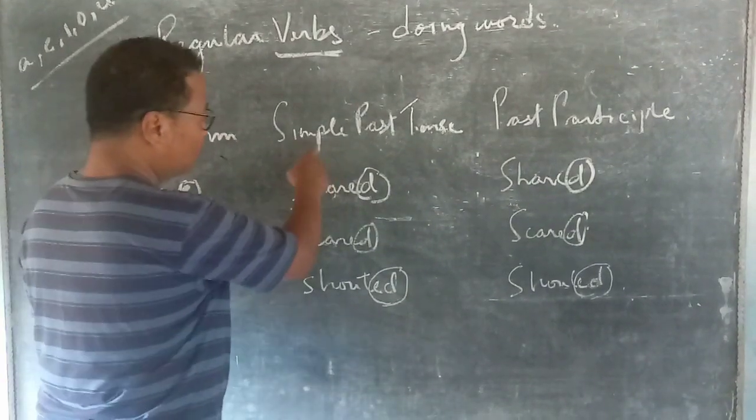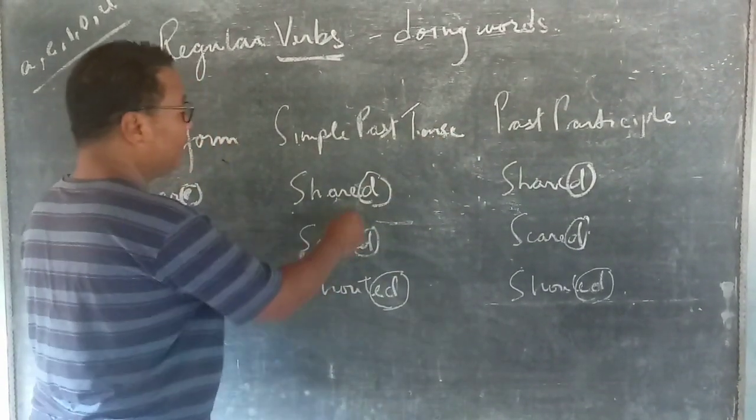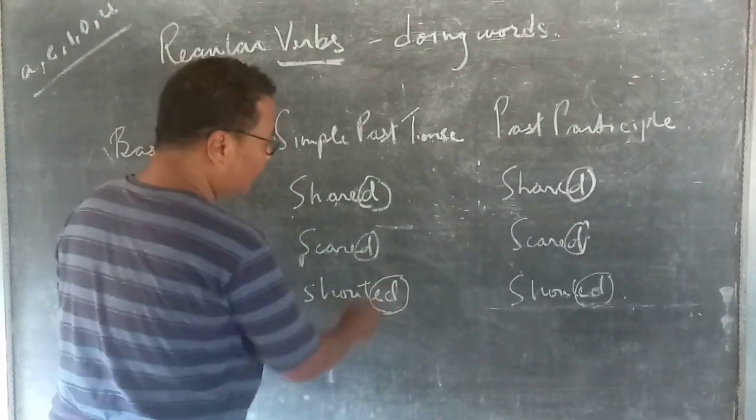In such cases, simple past tense and past participle will be made by adding D and ED.